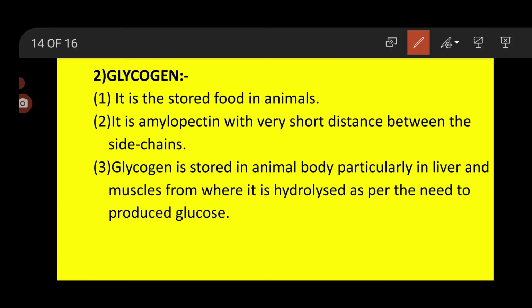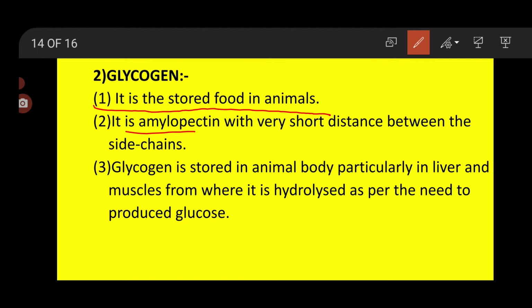Now let's start with another example, that is glycogen. Glycogen is nothing but the food which is stored in the animals. The food which is stored in plants is called starch. The food which is stored in animals is called glycogen. Glycogen is amylopectin, amylopectin with very short distance between the side chains. It is nothing but amylopectin.